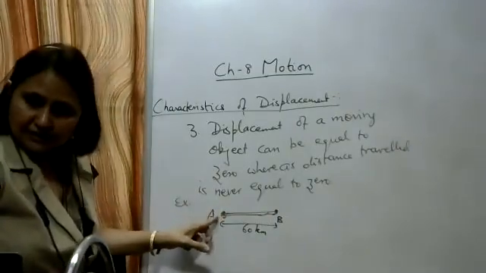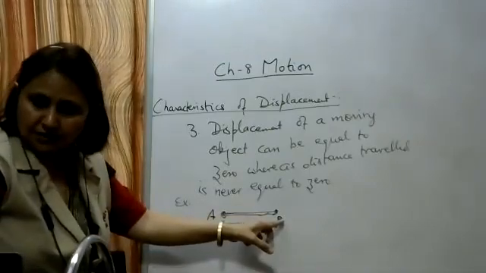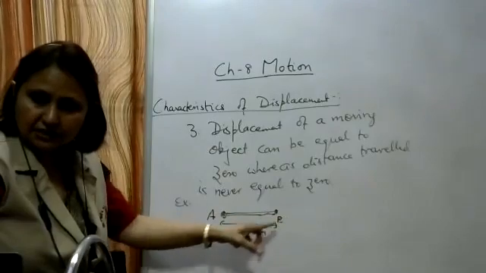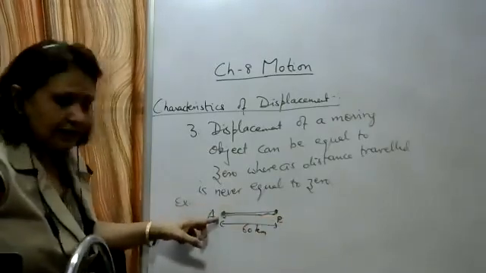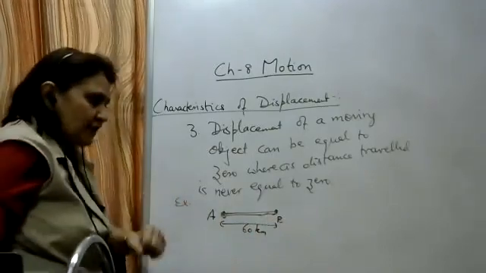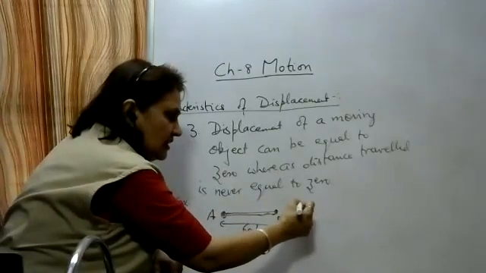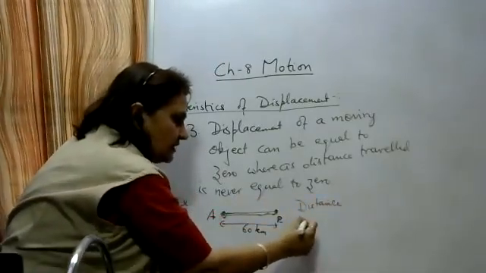So what is the example? A car is starting from point A, traveling in a straight line, covers 60 kilometers, reaches a point B, immediately returns back and comes back to the initial position A. What is the distance traveled in this case? Write the distance traveled and the displacement.